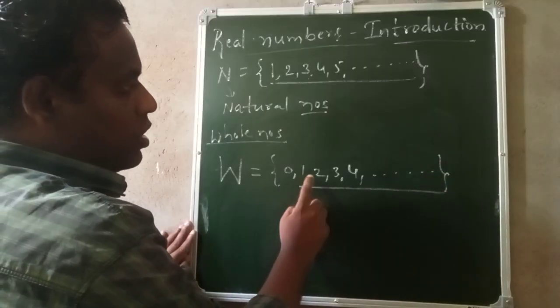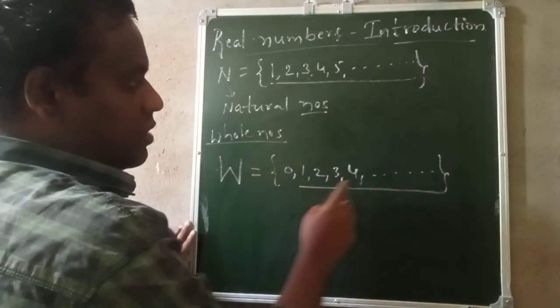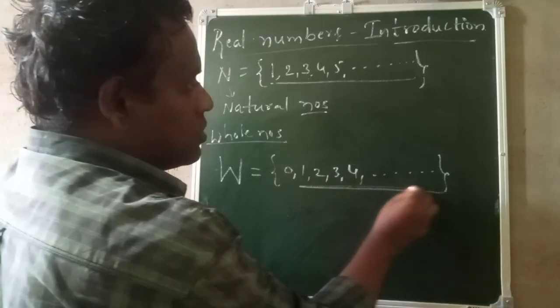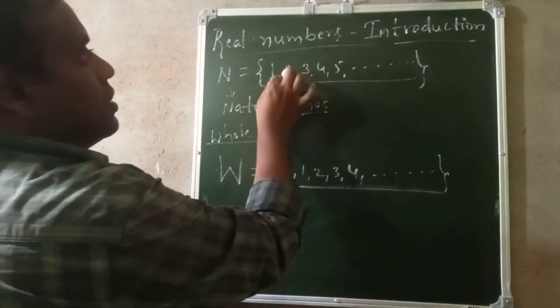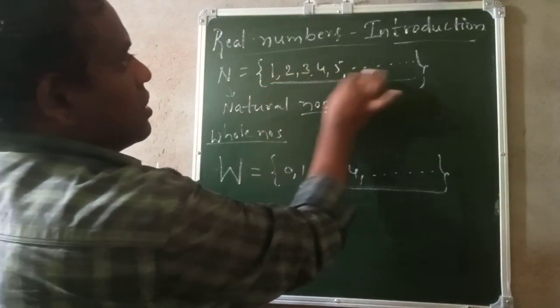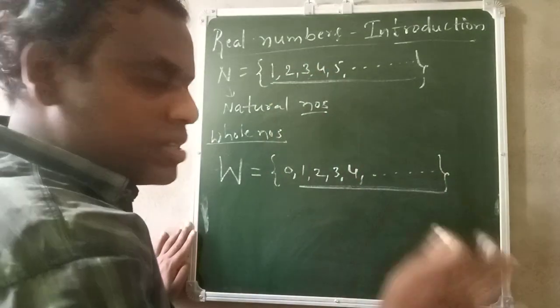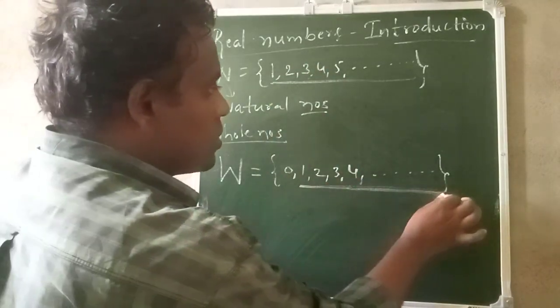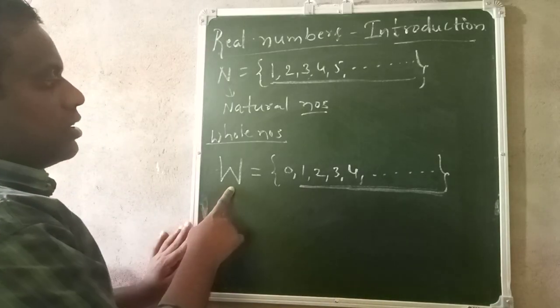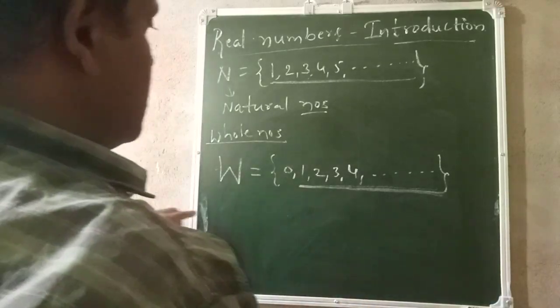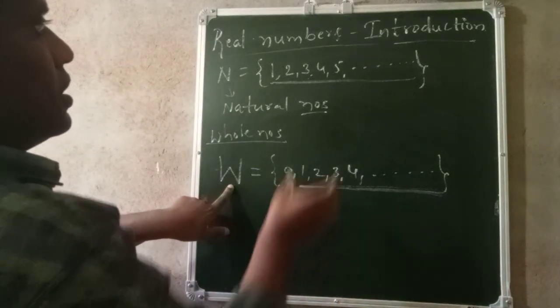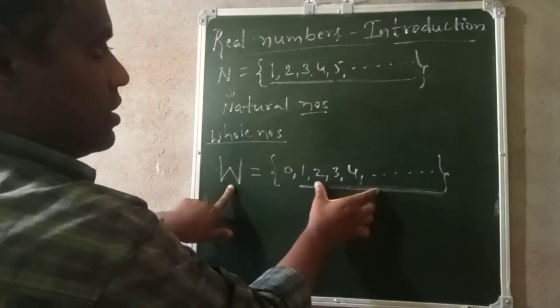The same natural numbers are present here also, but this one I am calling whole numbers. So in whole numbers, natural numbers are also present.